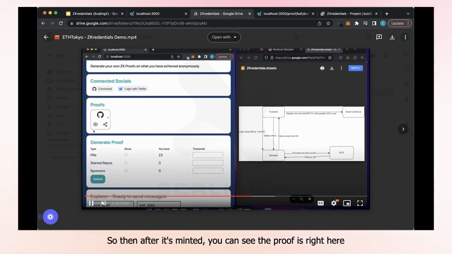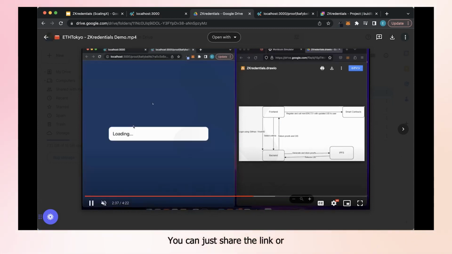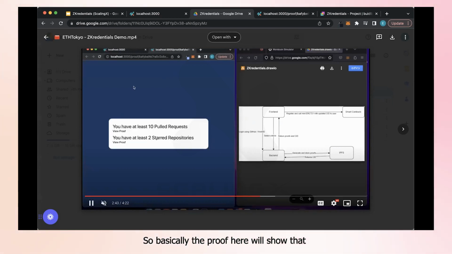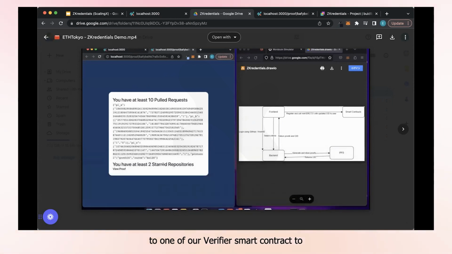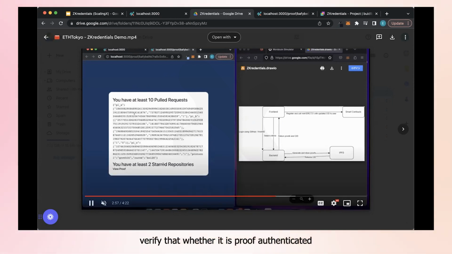After it's minted, you can see the proof right here. You can share the link or view the proof here. The proof shows that you have at least 10 PRs or 2 starred repos, and the proof here is generated by zk-SNARK. You can copy this and head over to one of our verifier smart contracts to verify whether the proof is authentic.